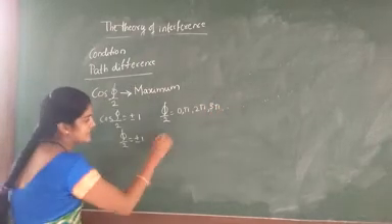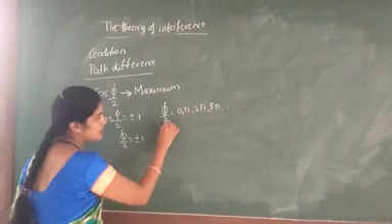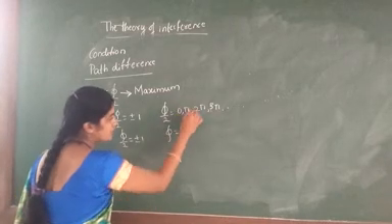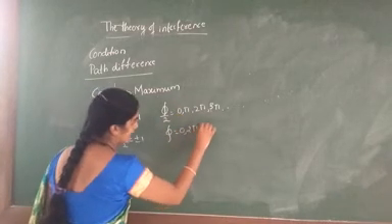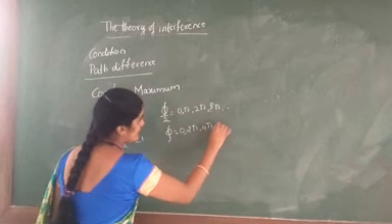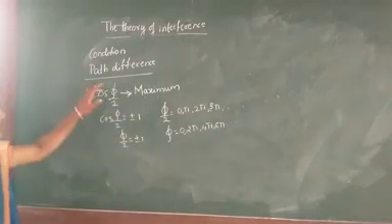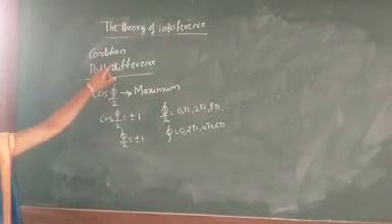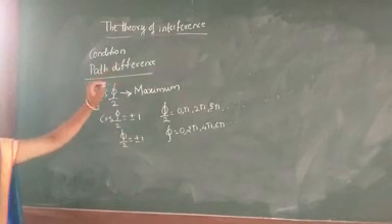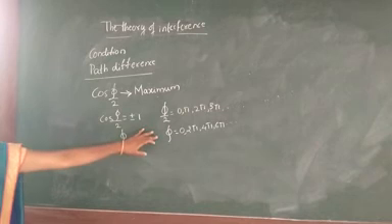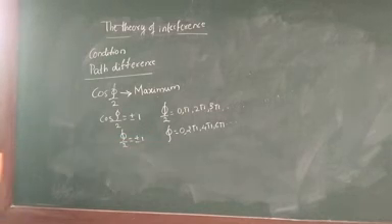Next, the value of psi is equal to 2 into 0, that is 0, then 2 pi, 4 pi, 6 pi and so on. These are the values for the maximum point in the path difference of the constructive interference. So psi is equal to 0, 2 pi, 4 pi and 6 pi.